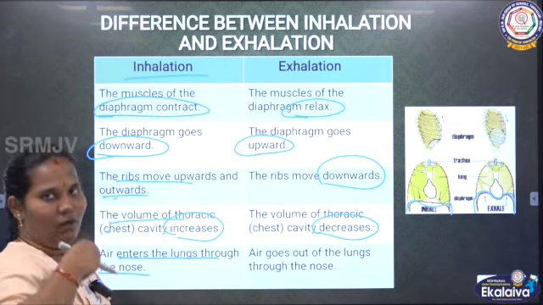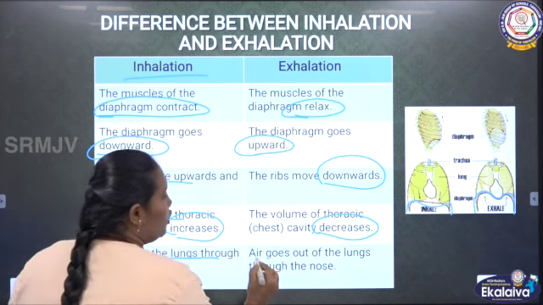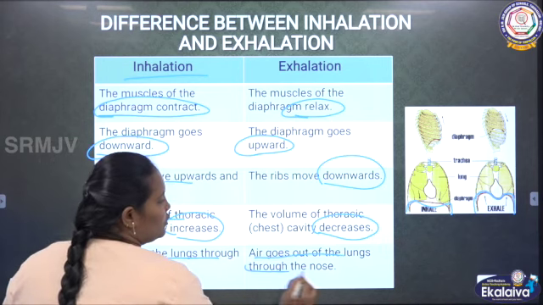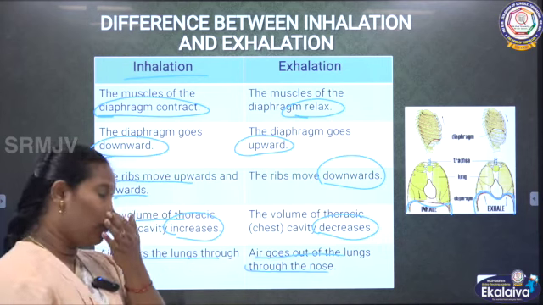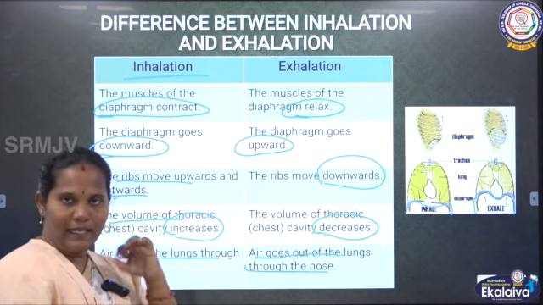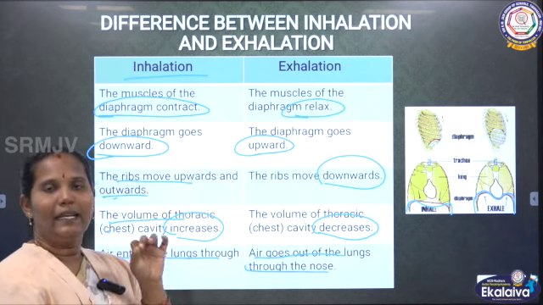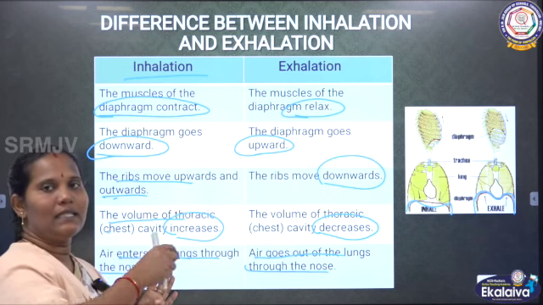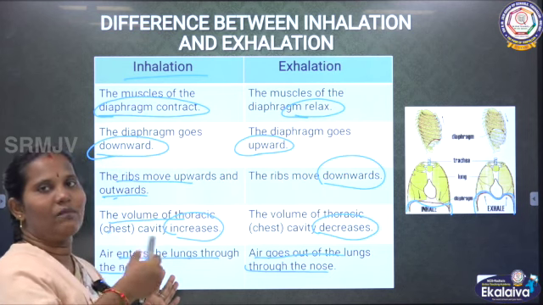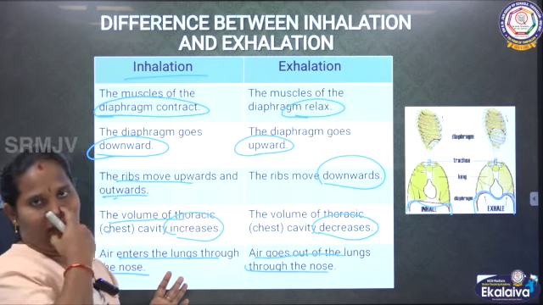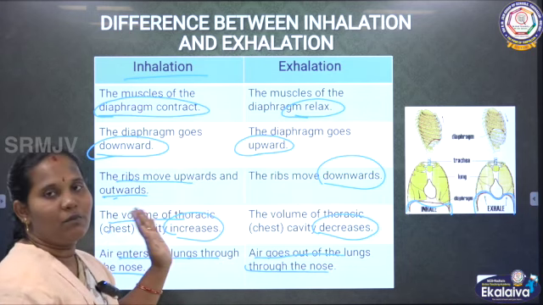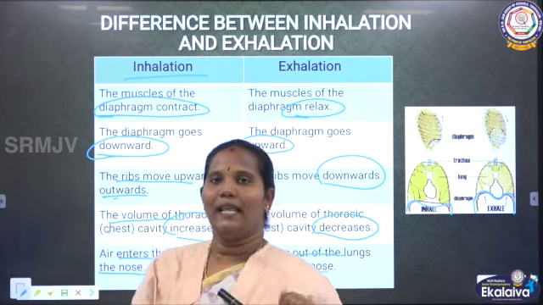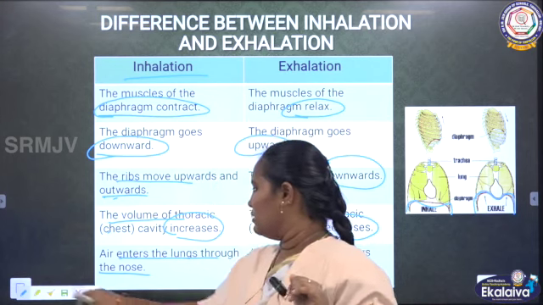Air goes out through the nose too. Both inhalation and exhalation happen through the nose only, but exhalation means sending out, and inhalation means taking in. So, this is the difference between the inhalation and exhalation process.